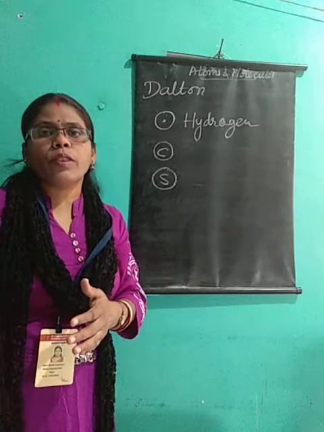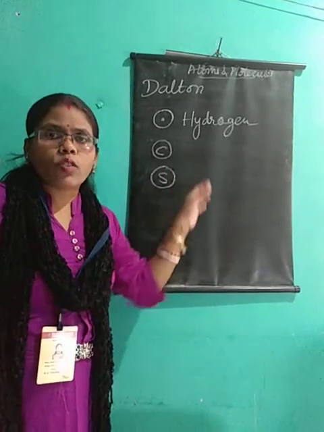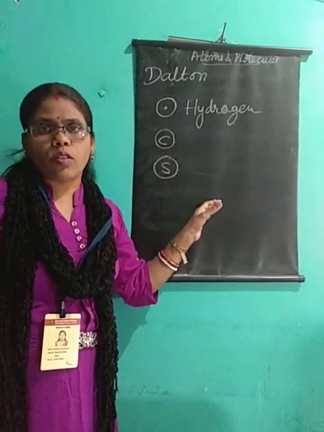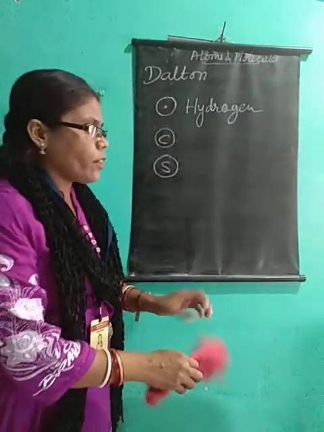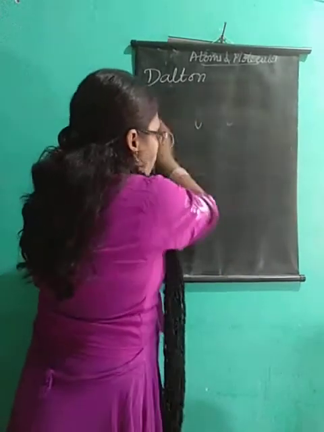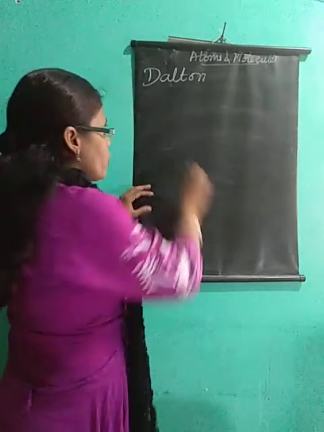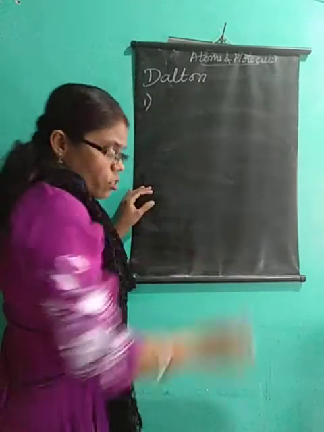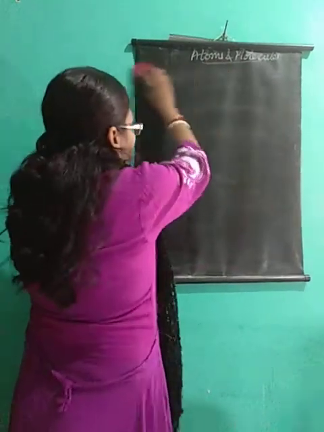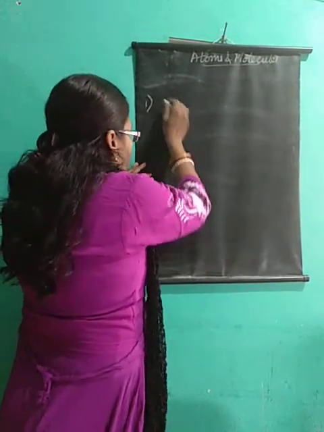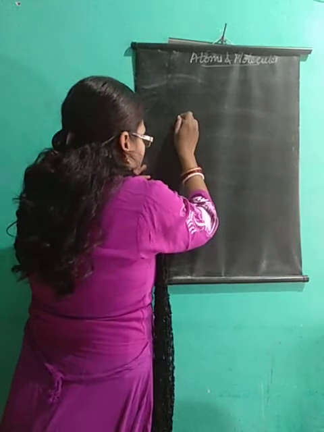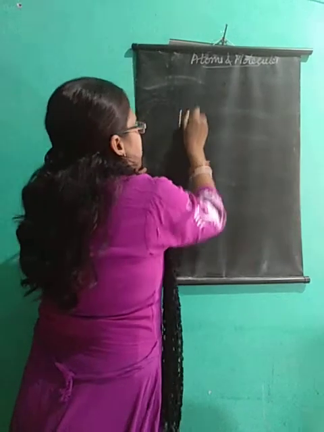As the number of elements was increasing, it was not very convenient to remember such symbols. So it was made easier. Rules were given on how to write the symbol. Dalton gave the symbols, but later on it was changed and rules were given. Like, the first letter should be a capital letter. Let us take helium.